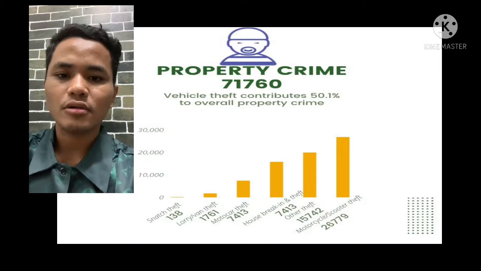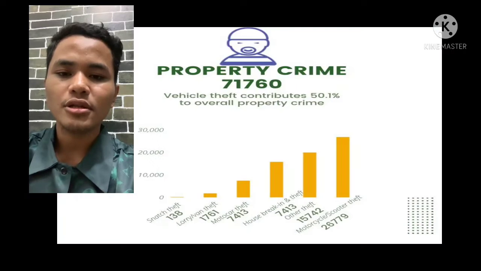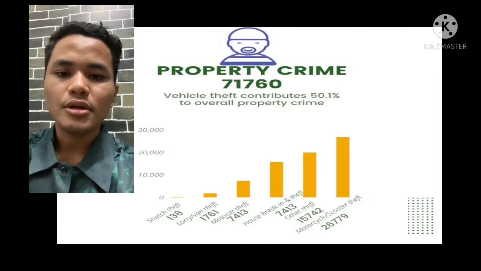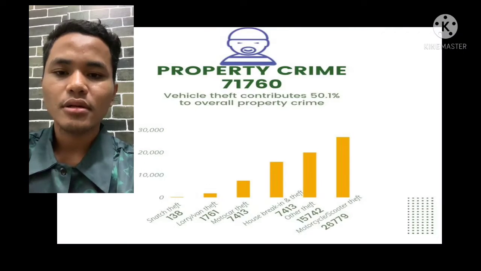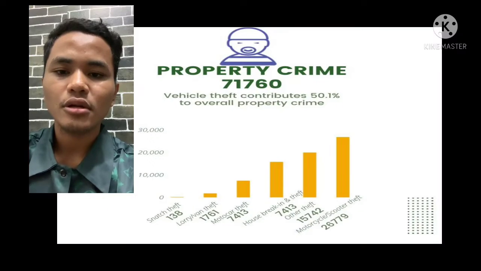Before I present the property crime bar chart, I will explain what property crime is. Property crime is a category of crime usually involving private property that includes, among other crimes, burglary, larceny, theft, motor vehicle theft, arson, shoplifting, and vandalism. Property crime is a crime to obtain money, property, or some other benefit.